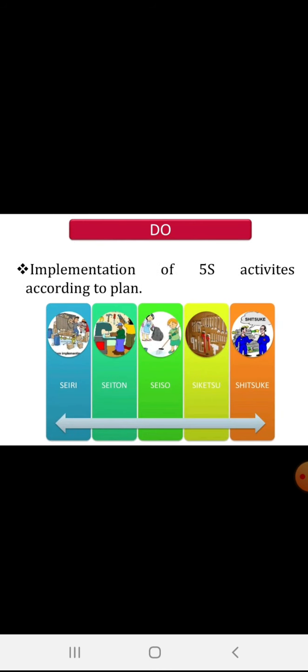Next one is do. In this case it is carrying out the objectives from the previous steps, that means describe the solution and try or test the solution. Next we have to carry out a small scale pilot project, then we have to measure the result. Okay, these activities are conducted in your do activity.